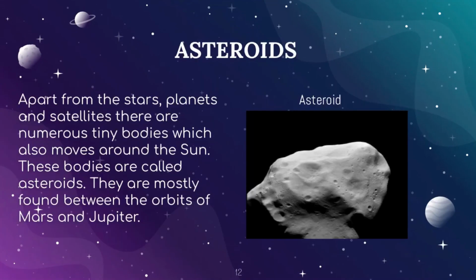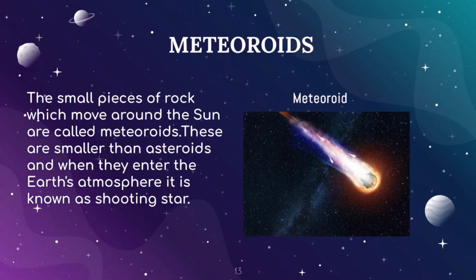So now comes the asteroids. Apart from the stars, planets and satellites, there are numerous tiny bodies which also move around the sun. These bodies are called asteroids. They are mostly found between the orbits of Mars and Jupiter. So now comes the meteoroids. The small pieces of rock which move around the sun are called meteoroids, and these are smaller than asteroids, and when they enter the Earth's atmosphere, it is known as a shooting star.